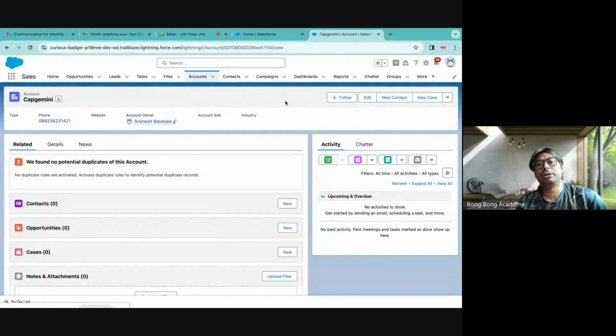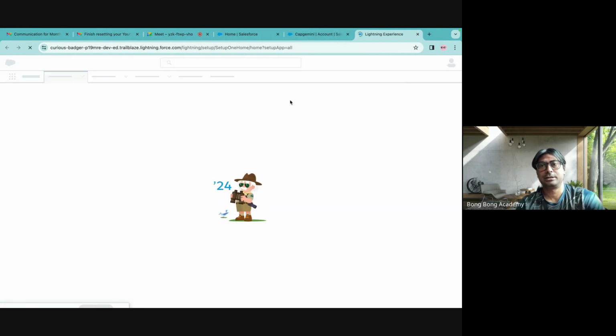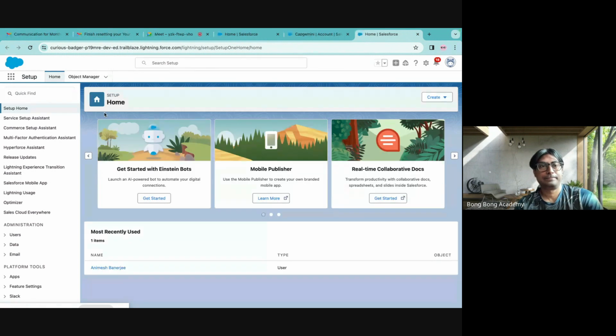So what if I want to create my own object? Can I do that? Of course you can do it. For that, you have to go to setup. Now let us go to setup. Setup is like the settings window of your mobile phone. If you want to make any changes in Salesforce, you will go to setup, right? That is how it is.